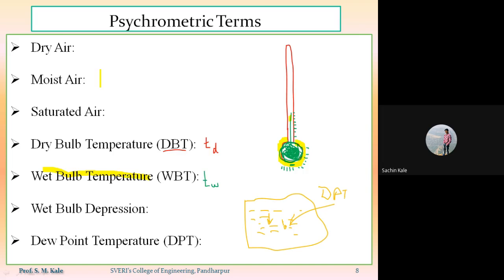So simple words, dew point temperature is nothing but the temperature of air recorded by the thermometer when water vapor, meaning moisture present in the moist air, starts or begins to condensate. That point will be called as the dew point temperature. Are you getting the concept of dew point temperature?